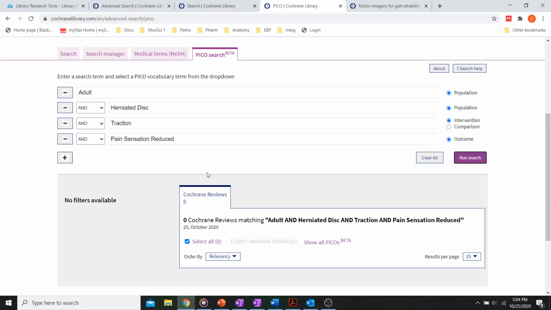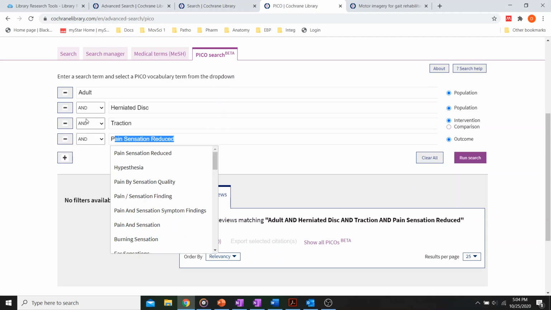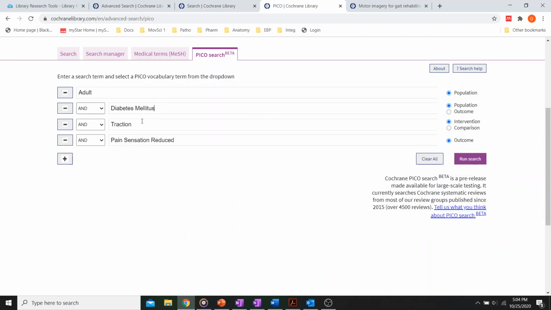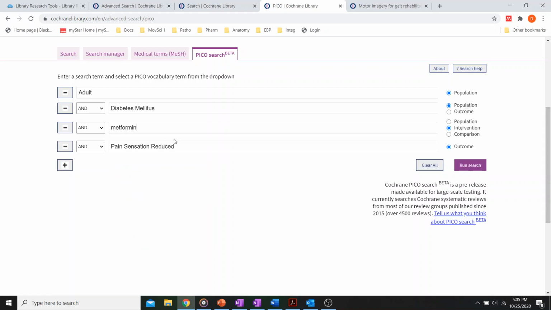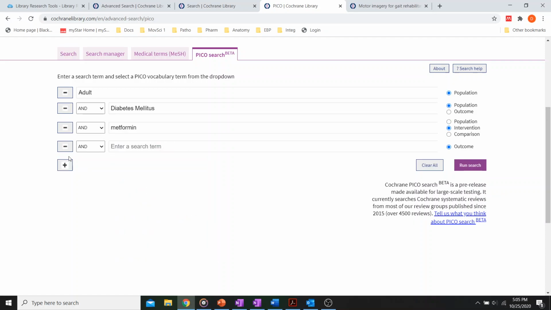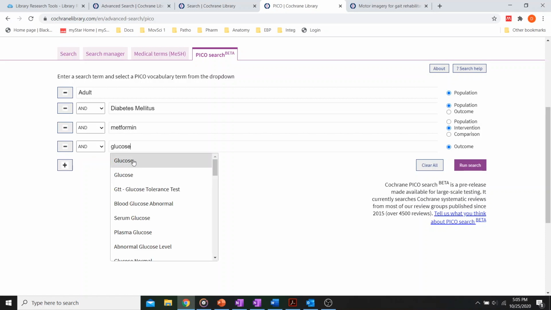So nothing came up, of course. So let's look up adults with diabetes. That should be a good one. And metformin. Oh. So let it sit for a minute and it should come up. And glucose. Let's see what we got.